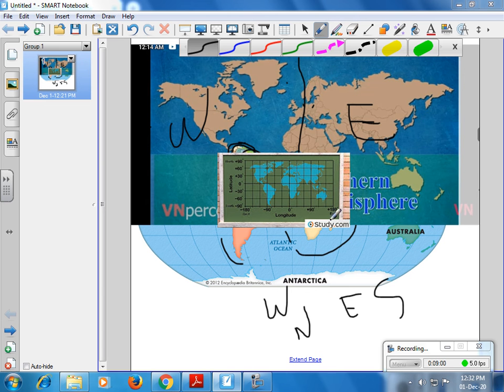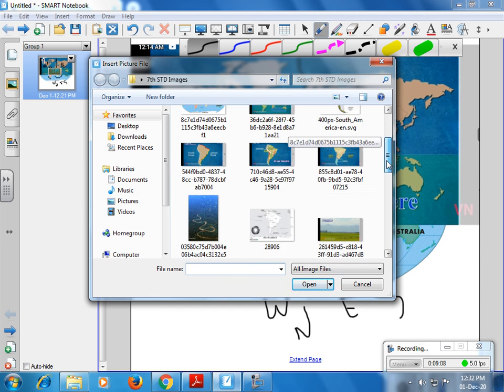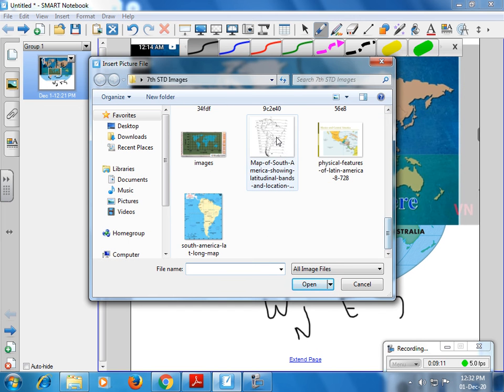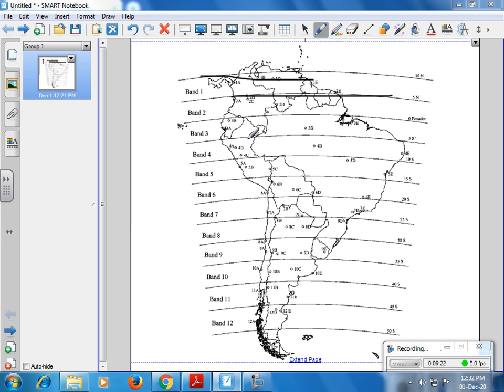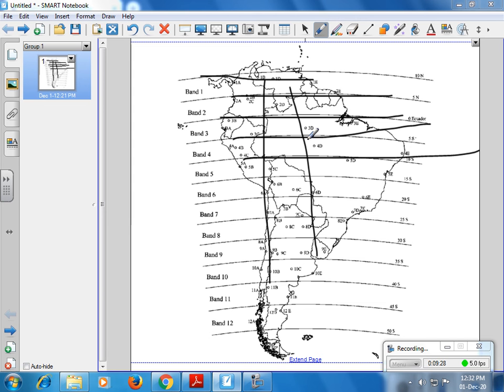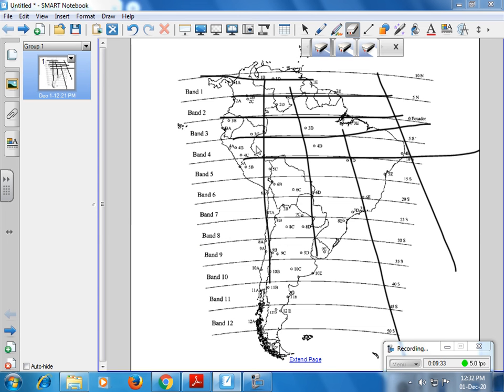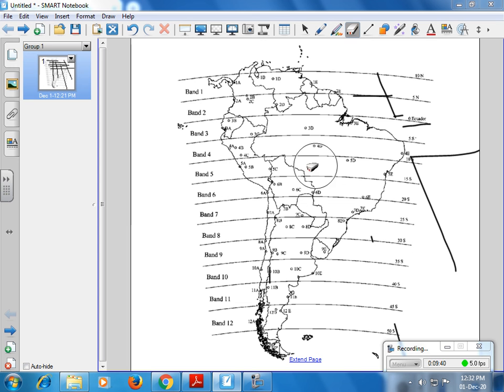I will show you one more picture. What is the latitudinal extent and longitudinal extent? Here you can see certain degrees, and these are all called latitudes. If I draw like this, these are the longitudes. I will rub it out for you.